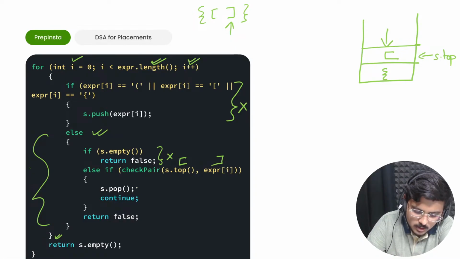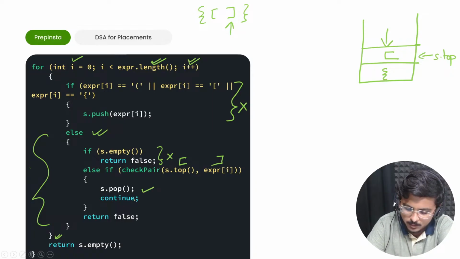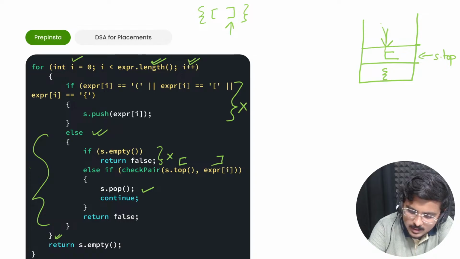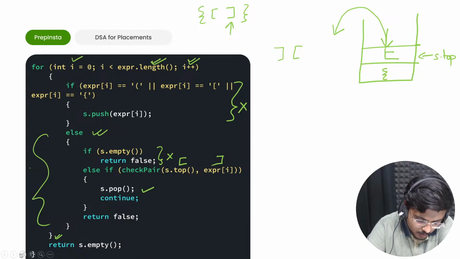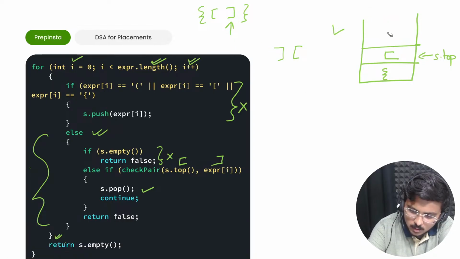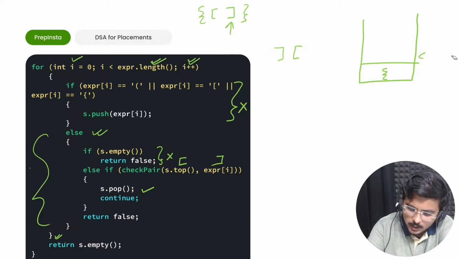If this works, s dot pop will happen. What will s dot pop do? It would bring this element out. So basically it will pop this element out. This was the element we were encountering, and after popping, it would simply continue.